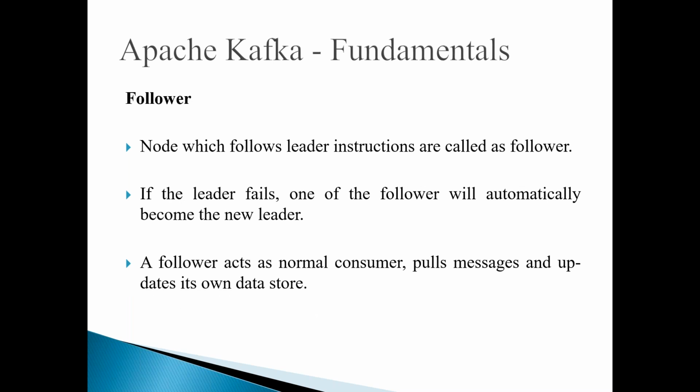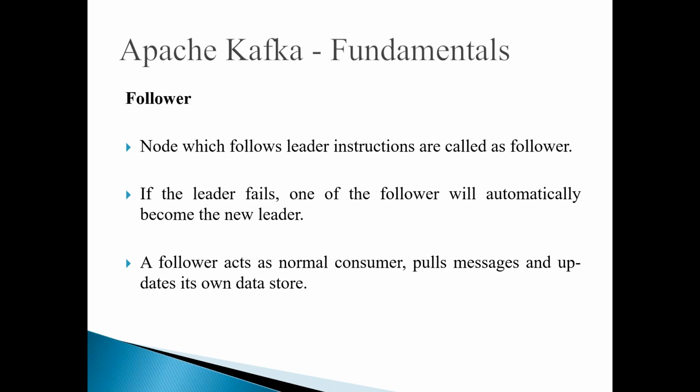As we already discussed, the node which follows the leader's instructions is called a follower. If the leader fails, one of the followers will automatically become the new leader, so that the read and write process continues without any delay or obstruction, so that we give guaranteed message delivery.